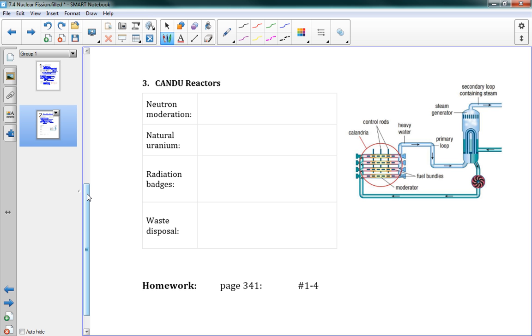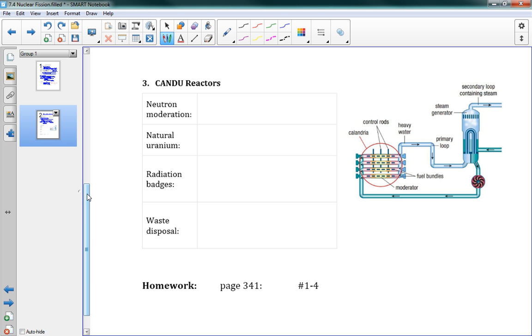But in reality, the Canadian technology is more affordable, it's safer, it's more efficient, it's in all ways actually vastly superior to the one that's used in most of the world. And one of the reasons that it's not used more around the world is that it produces plutonium as a byproduct.